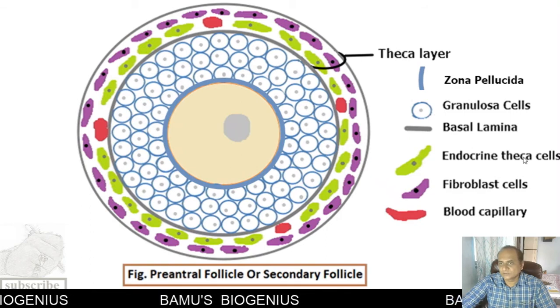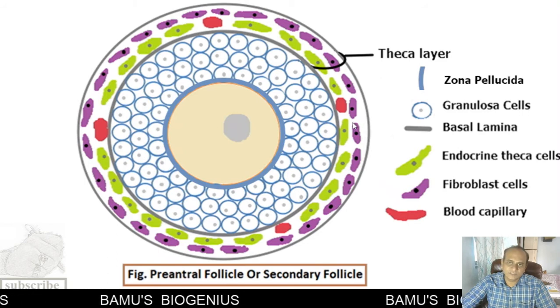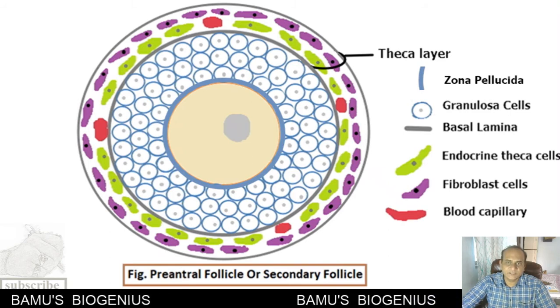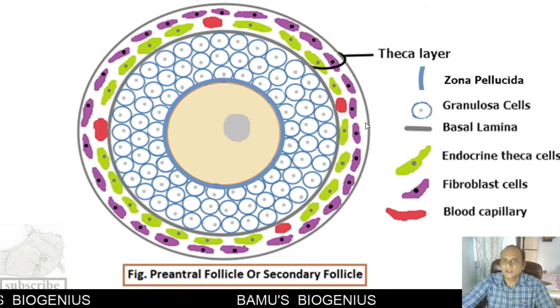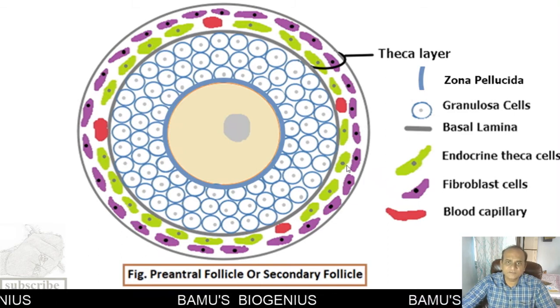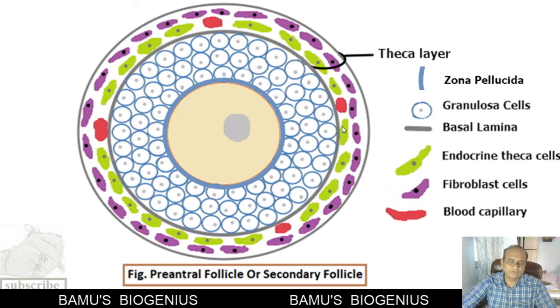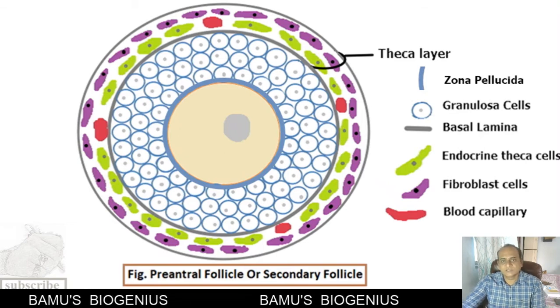Then the fibroblast cells present in the theca layer are a kind of connective tissue, and they have a very little ability to contract, and they help during the expulsion of the ovum that we will see in the Graafian follicle. Apart from these cells, this theca layer is also vascularized. It is supplied with blood vessels so that it can carry hormones to the follicle. So this is all about the secondary follicle.